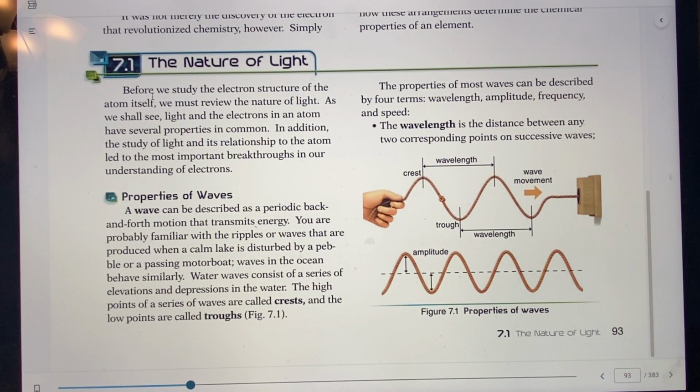So first, the light, as I said before, has to do with the arrangement of electrons. But in the beginning, when they discovered the atom, they tried to find out what these electrons were about, right? They wanted to determine chemical properties of elements, and they found the electrons had to do a lot with the chemical properties of different elements.